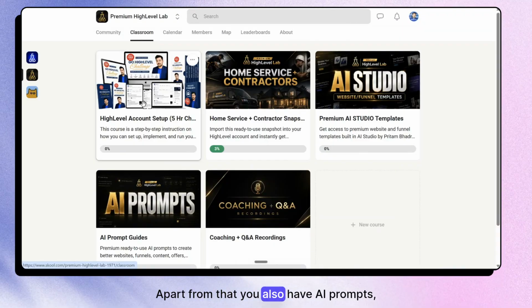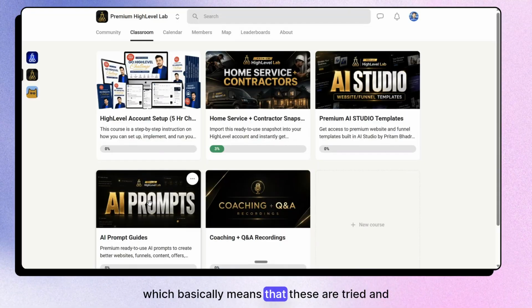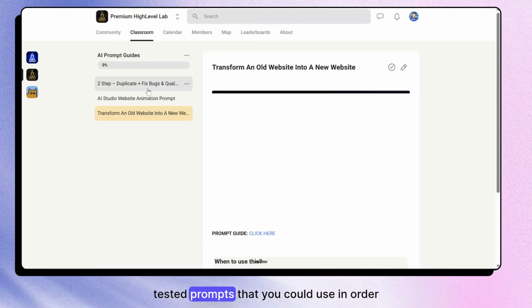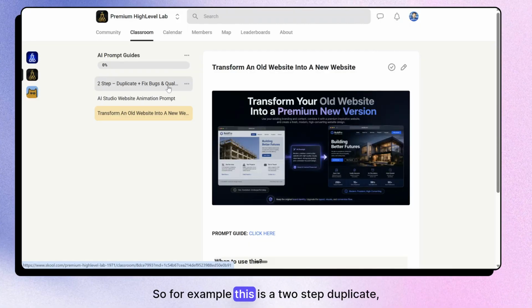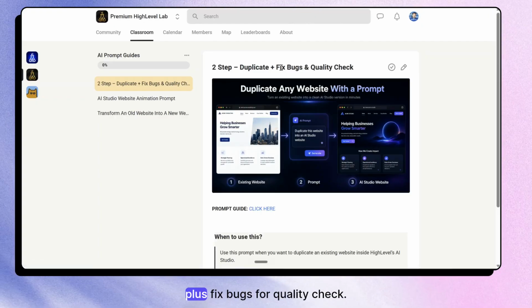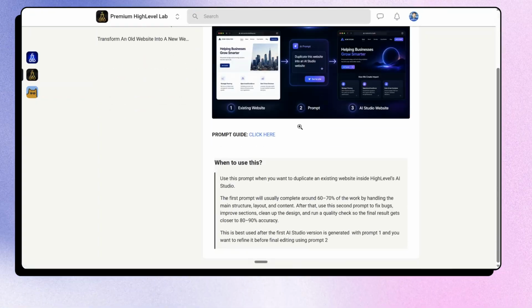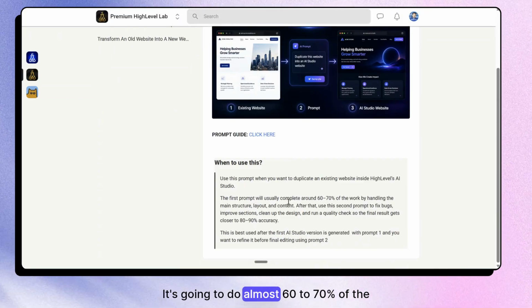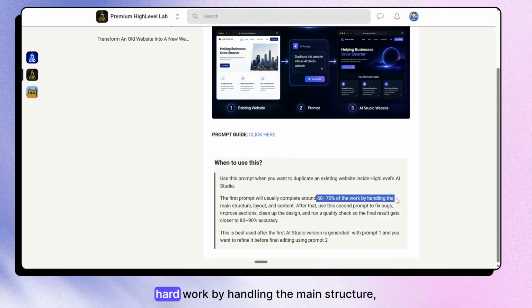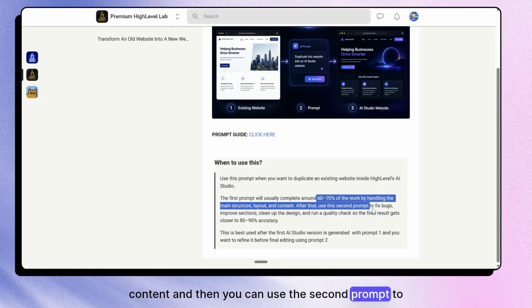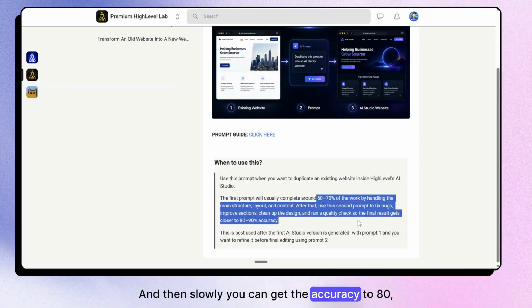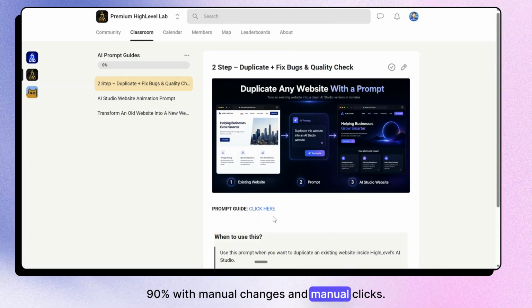Apart from that, you also have AI prompts, which basically means that these are tried and tested prompts that you could use in order to do the stuff very, very well. So, for example, this is a two-step duplicate plus fix bugs for quality check. This is where you want to duplicate a website. It's going to do almost 60 to 70% of the hard work by handling the main structure, layout, content, and then you can use the second prompt to fix bugs, and then slowly you can get the accuracy to 80 to 90% with manual changes and manual clicks.